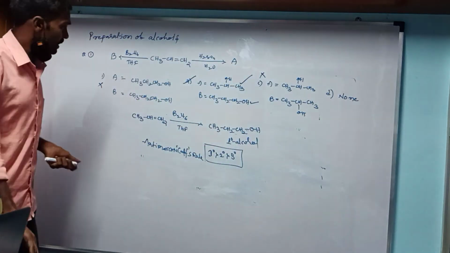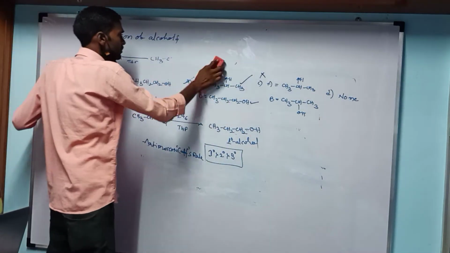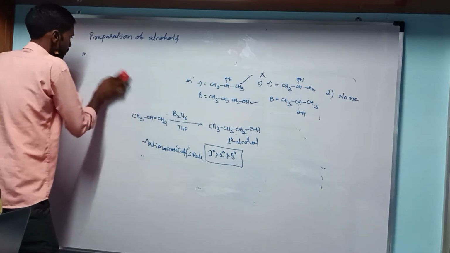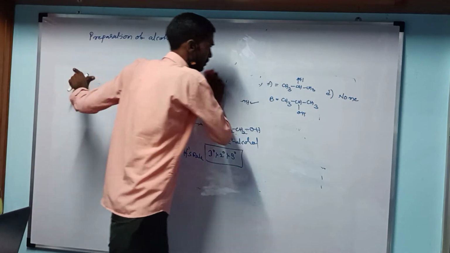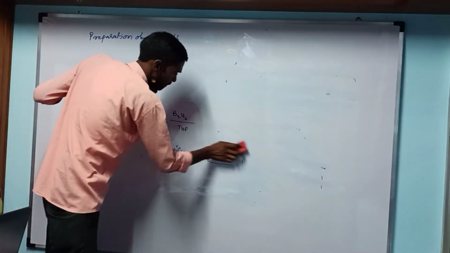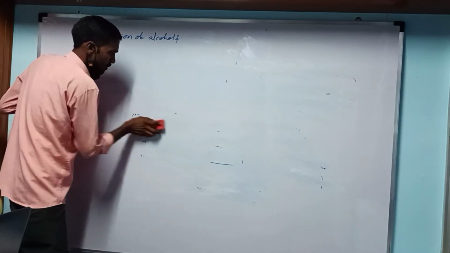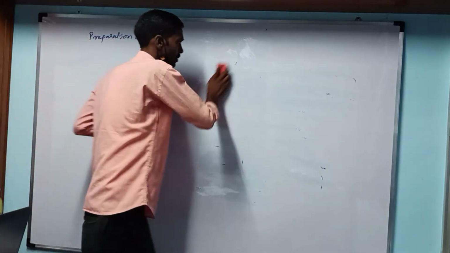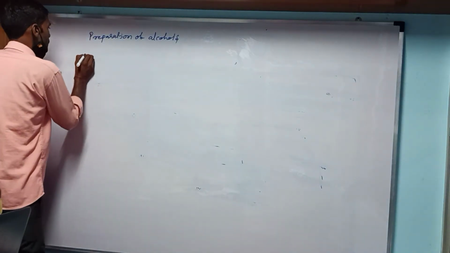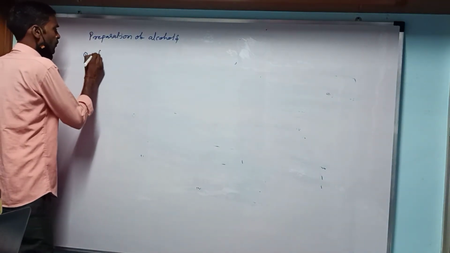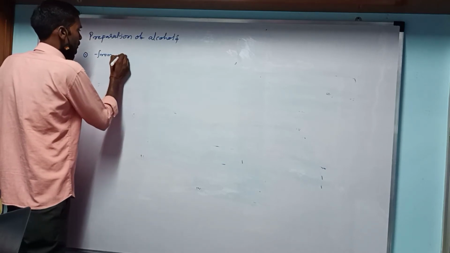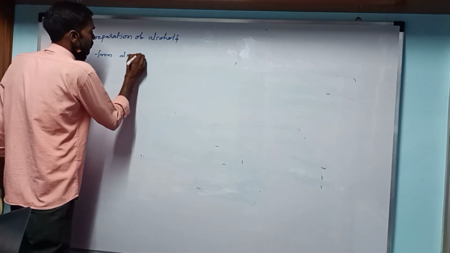So here we discuss this briefly. First, alcohols prepared from alkenes.